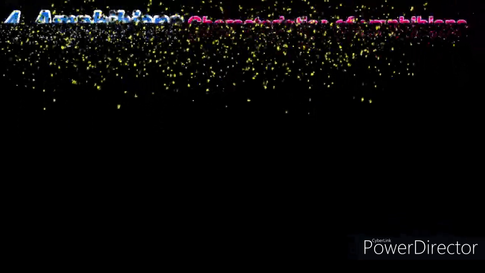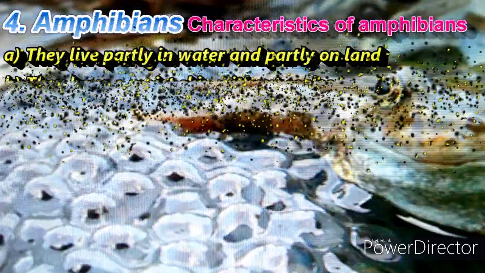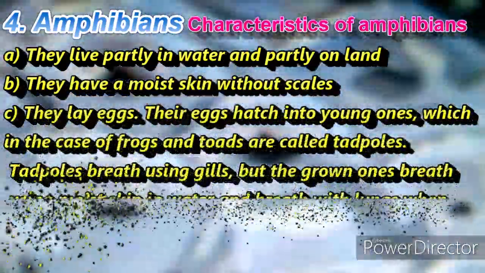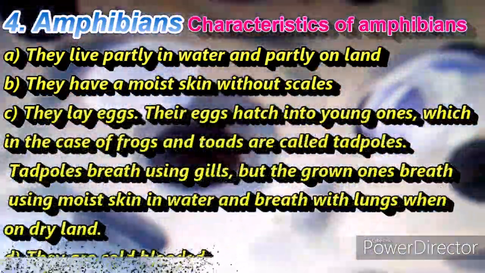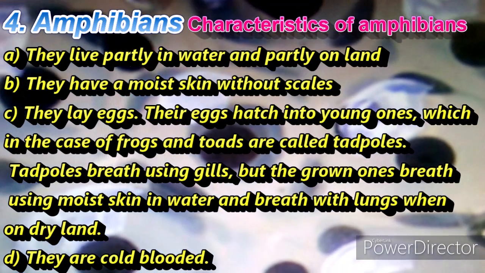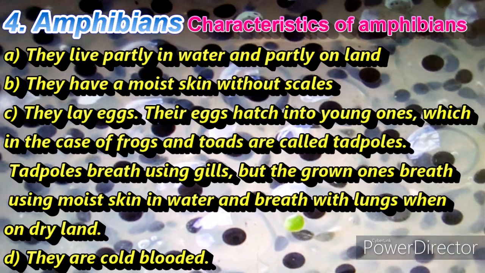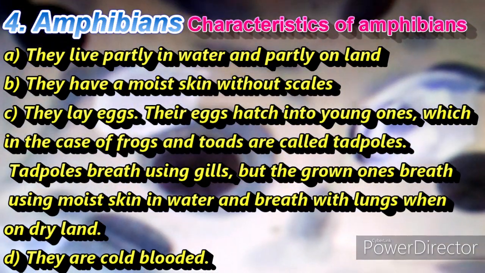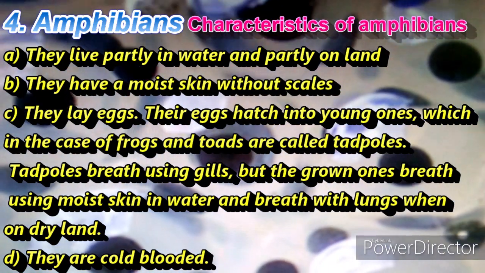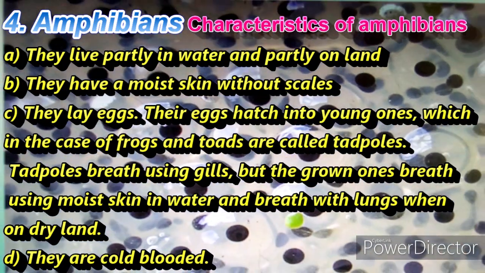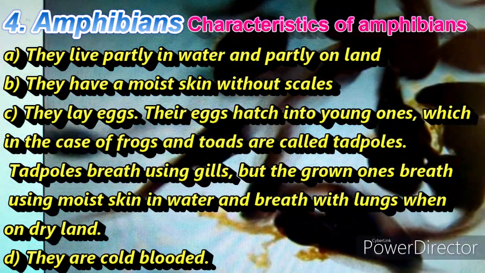4. Amphibians. Characteristics of amphibians. A. They live partly in water and partly on land. B. They have a moist skin without scales. C. They lay eggs. Their eggs hatch into young ones, which in the case of frogs and toads are called tadpoles.